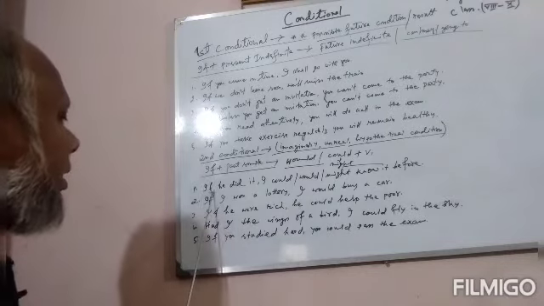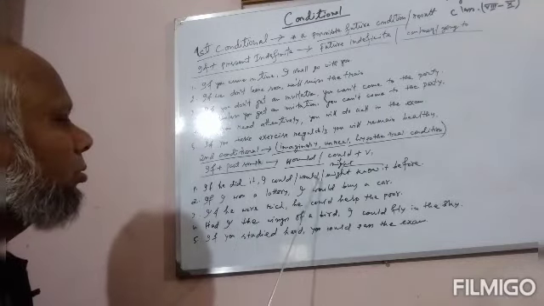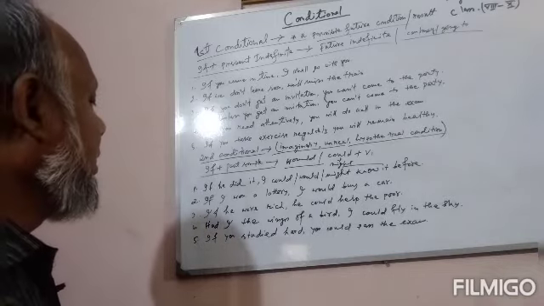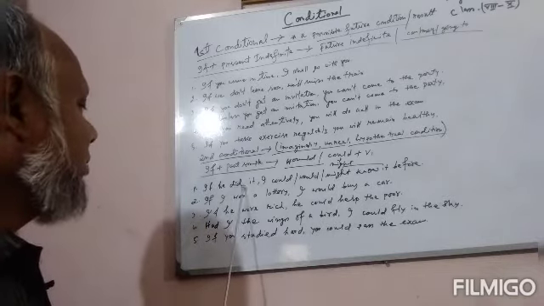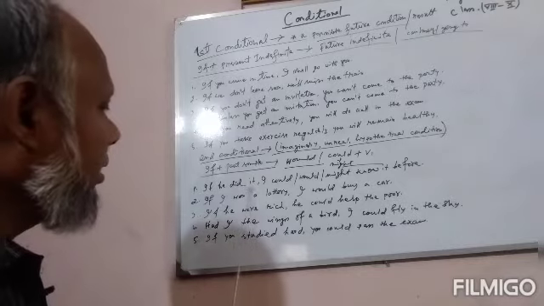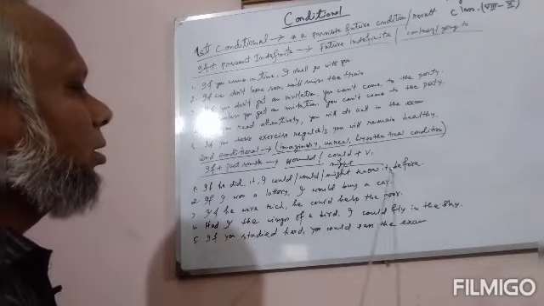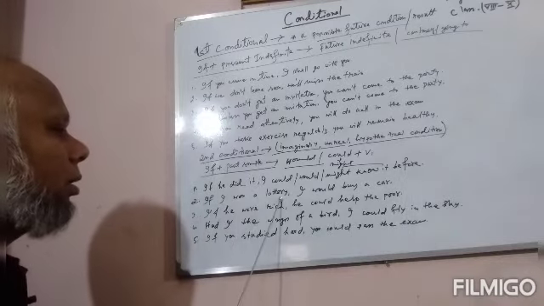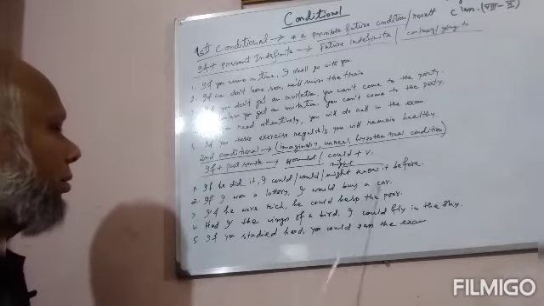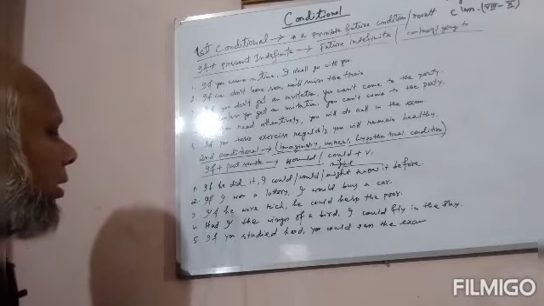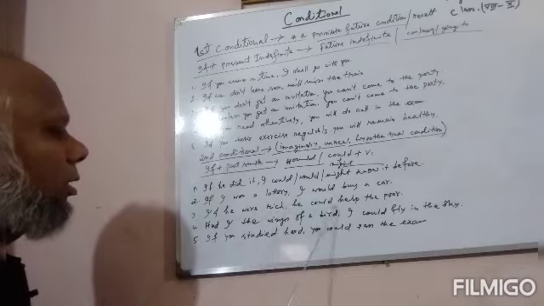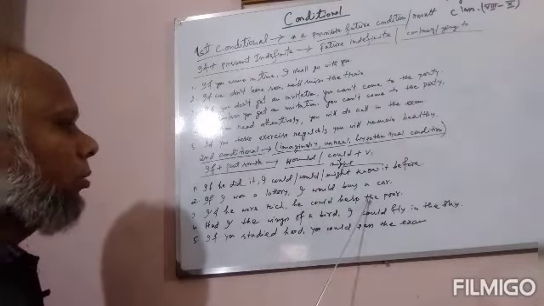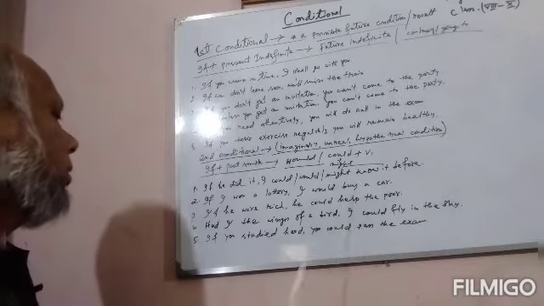For example, if he did it, I could or I would or I might know it before. He did not do it. Actually, he did not do it. If he did it, I could or I would or I might know it before. In this way, if I won a lottery, I would buy a car. Number 3, if he were rich, he could help the poor, or he would help the poor, or he might help the poor.